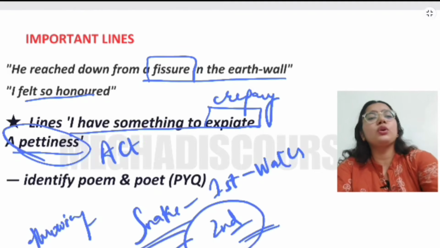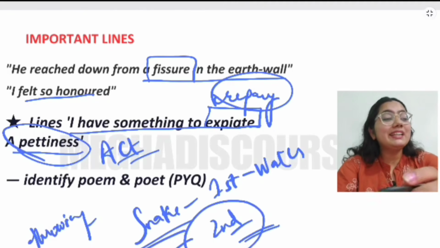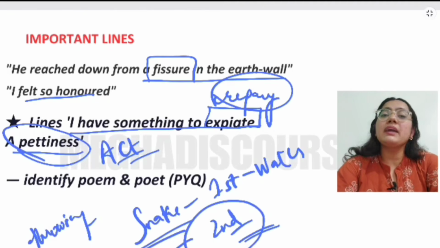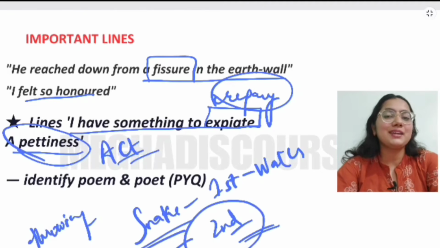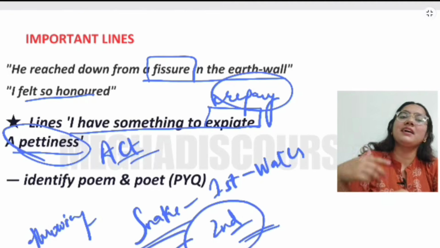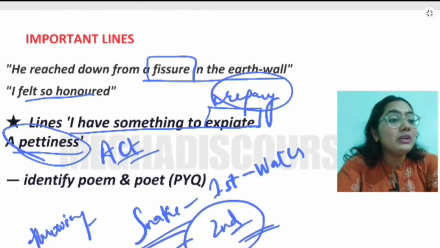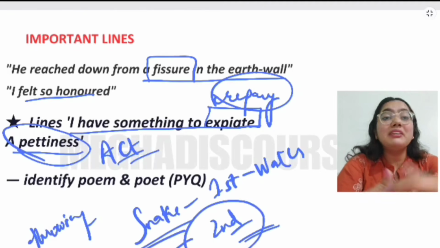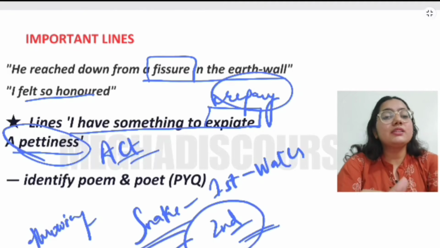So he just wants to repay for that act that he has committed, because there is this poem by Coleridge, Rime of the Ancient Mariner. In that, the ancient mariner kills an albatross. So similarly, he feels that he has tried to kill the snake. So he just wants to repay or atone for that petty act, right? There is a previous year question that asked to identify the poet and the poem.